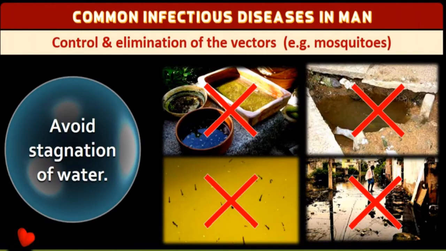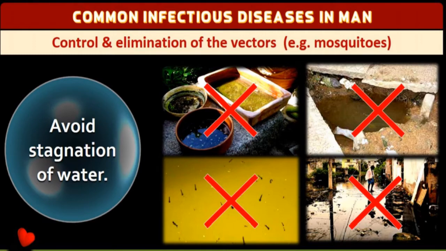Coming to control and elimination of vectors. Vectors here means mosquitoes. Mosquitoes are the main transmitters of many diseases such as chikungunya, dengue and malaria. All these diseases are caused by the breeding of mosquitoes. If you eradicate the mosquito breeding areas, it is definitely also one of the measures of controlling the disease. Avoid stagnation of water, which means standing water should be avoided. That's what I have told you.